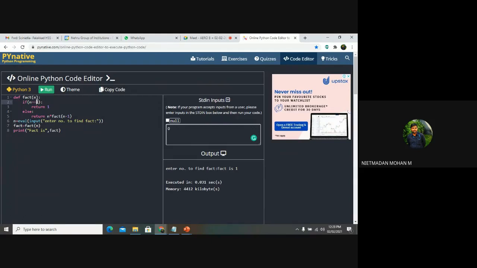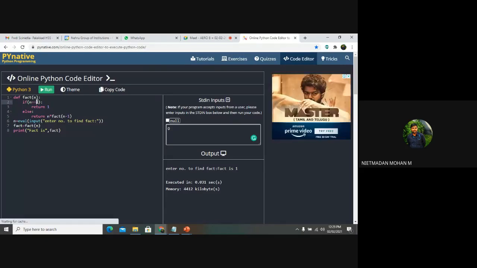What we discussed in the previous class for finding the largest of 3 numbers, we went with the if, else if and else statement. Yes, sir. Likewise, you can move with this. First condition you can check if n is equal to 0. If that is not possible, again you go with else if n is equal to 1. Likewise, you can check that. Clear? Yes, sir.